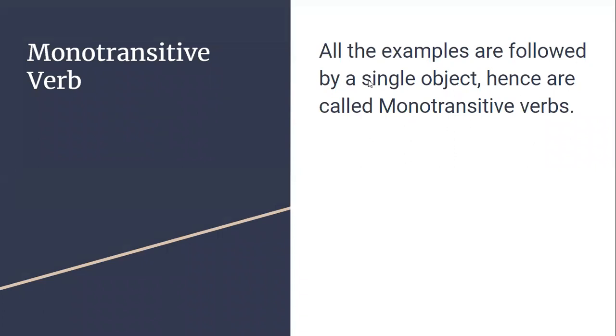Can anybody tell me what a monotransitive verb is? Look at the screen. Examples, meaning sentences, which are followed by a single object are called monotransitive verbs.